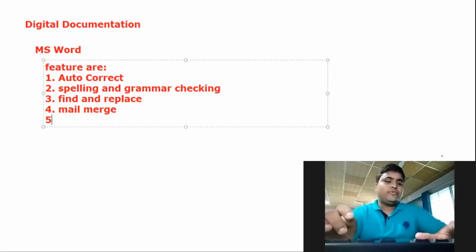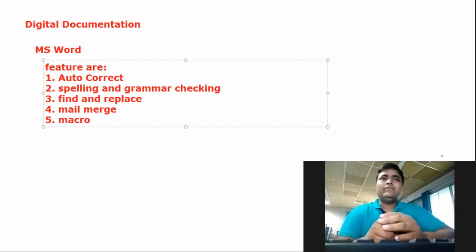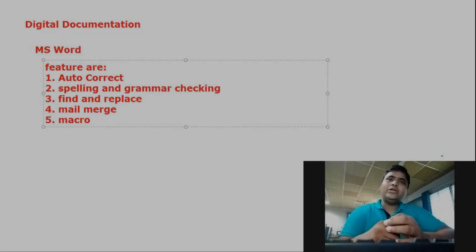Next, the fifth one is called macro. Macro is basically a programmer-level feature of word processing software, or Word. Using it, we can record the keys of the documentation and we can recall them using a shortcut.